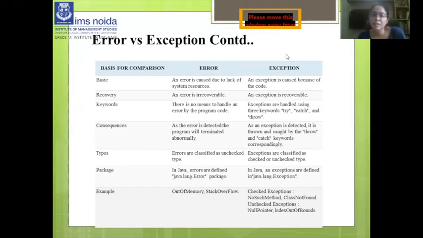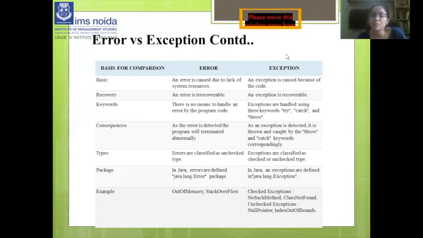The next point is keywords. There is no means to handle an error by the program code, meaning this error cannot be handled by the programmer. There is no try and catch for it. But exceptions are handled using three keywords: try, catch, and throw.